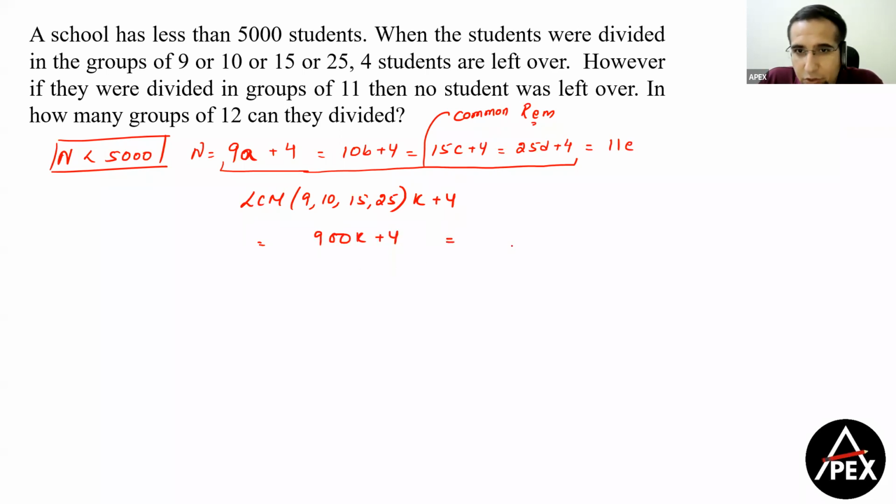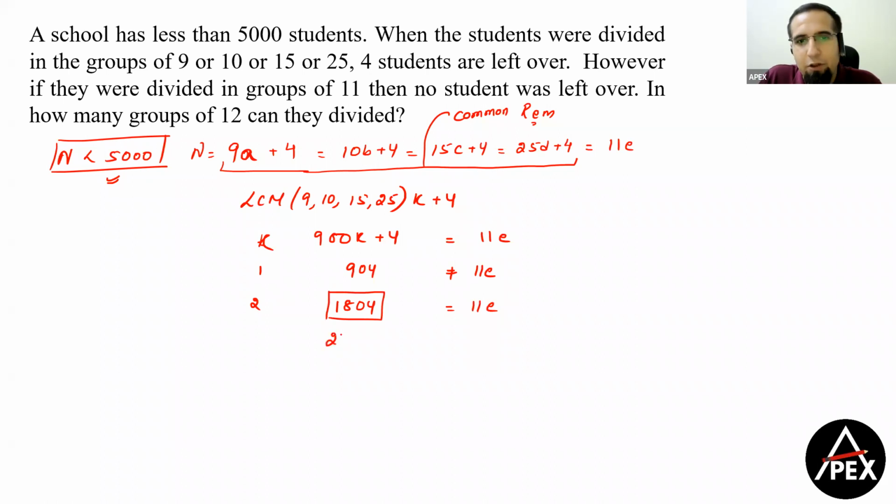Now the same number should also be in the form of 11E. Now instead of further applying LCM again, see, you can use hints from the question. Now the question says n is less than 5000. So K का value या 1 होगा, right? If K is equal to 1, इसका value हो जाएगा 904. Is 904 in the form of 11E? No. Now let's apply K का value 2. K का value 2 हो जाएगा 1804. Yes, it is in the form of 11E.